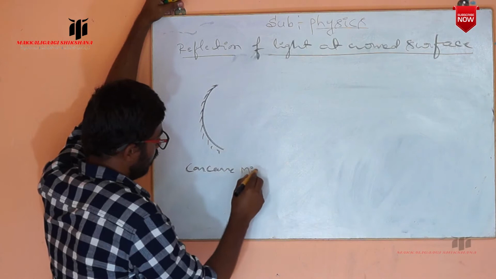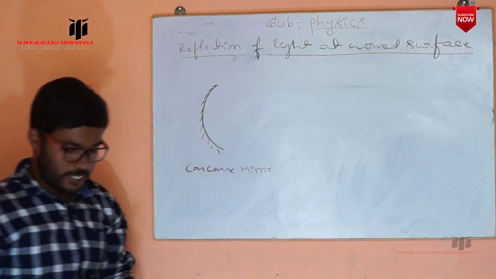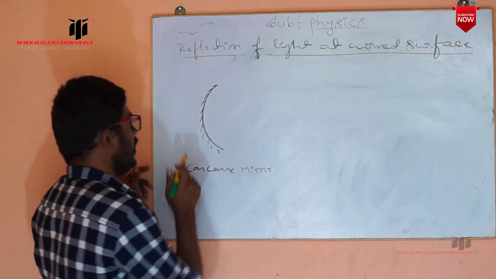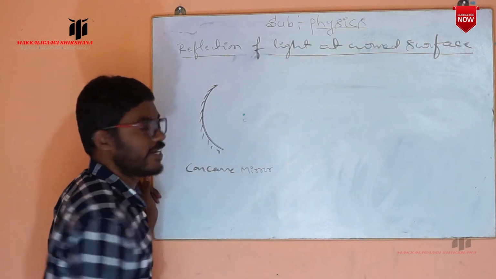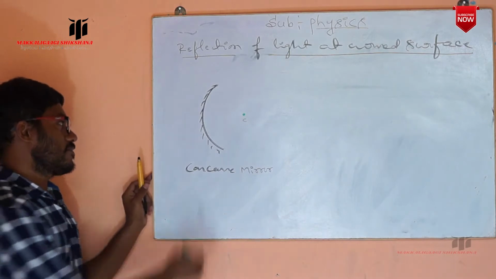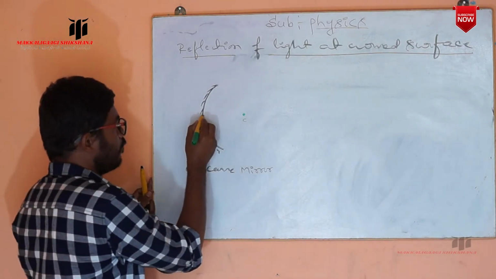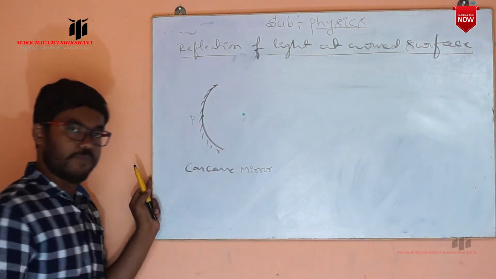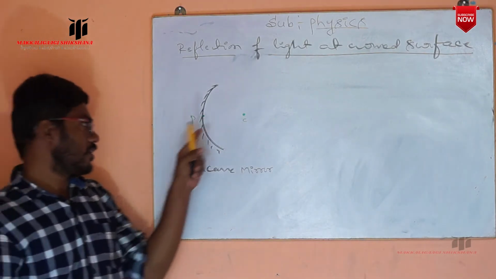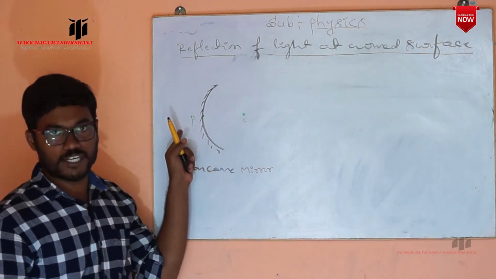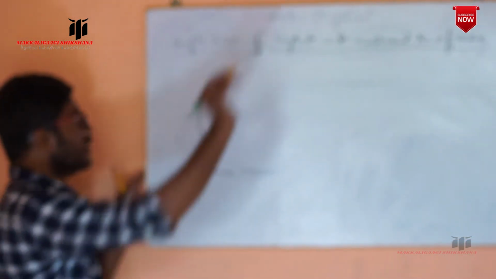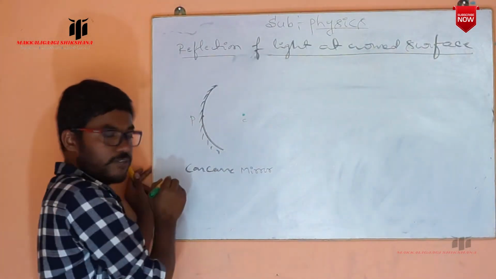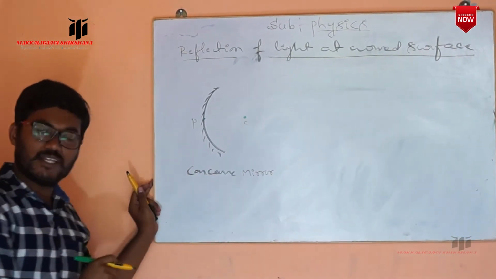We already said it has a center, the center of curvature, indicated with C. The center portion of the mirror is the pole, indicated with P.